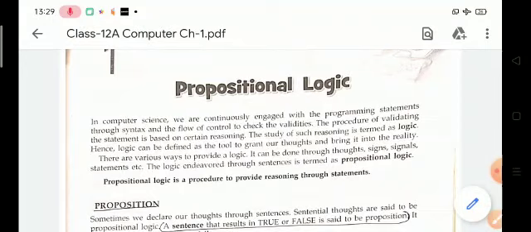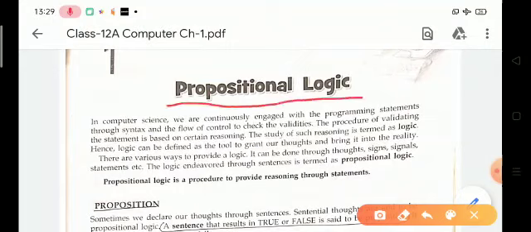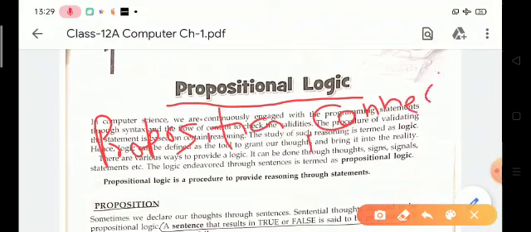We are here once again for a new session of computer, and today's topic is propositional logic. So in this chapter we will be learning about propositions, connectives, what is connectives, tautology, contradiction.